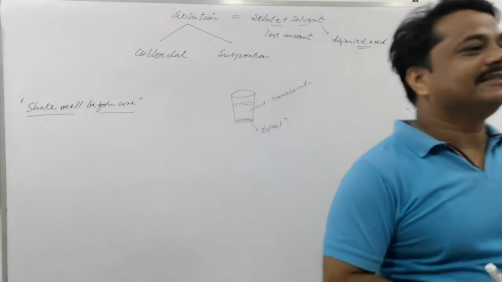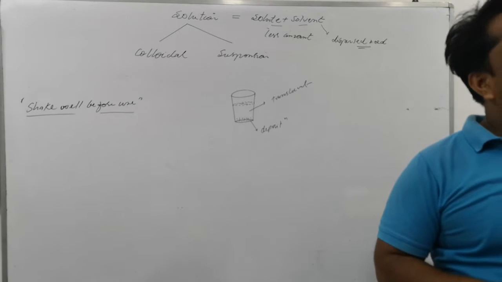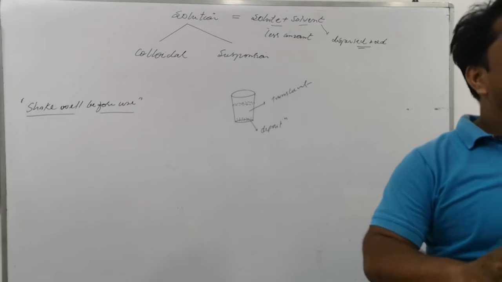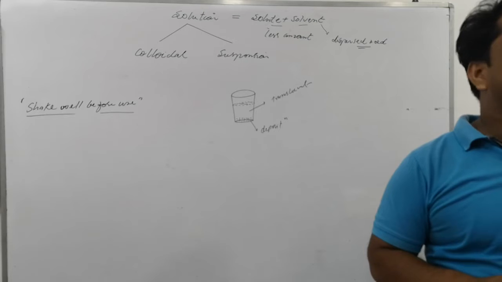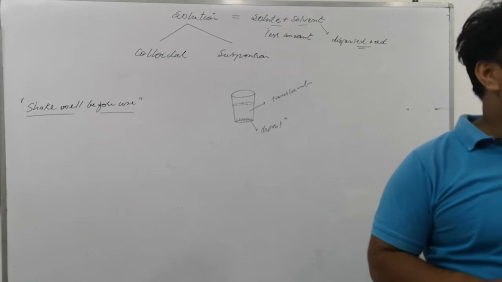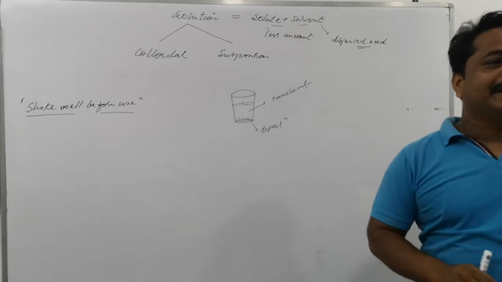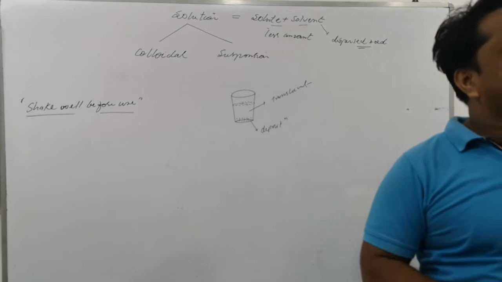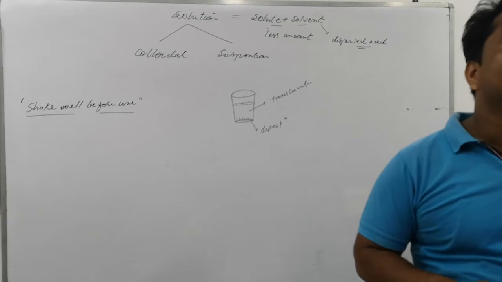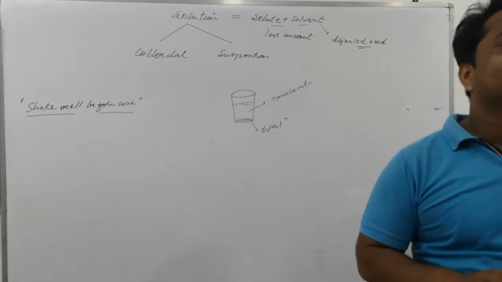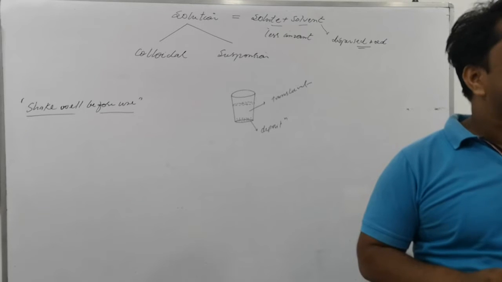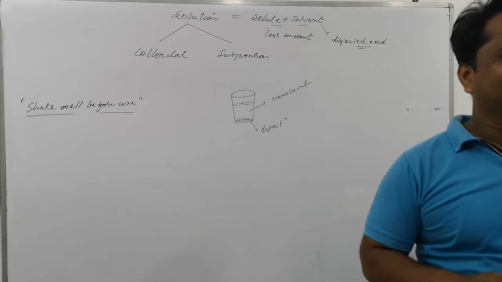In any such syrup there is a certain suspension. So why is suspension written there? Suspension means a typical type of solution, and it is especially found in children's medicines.